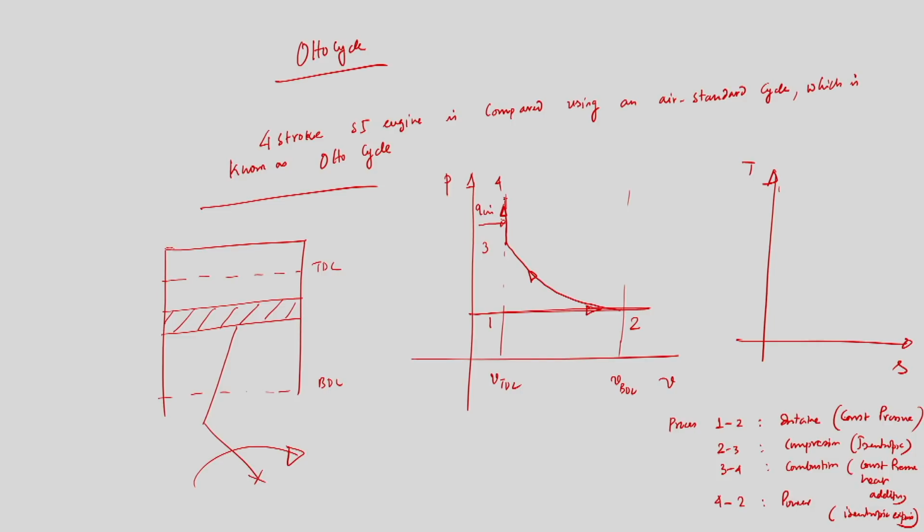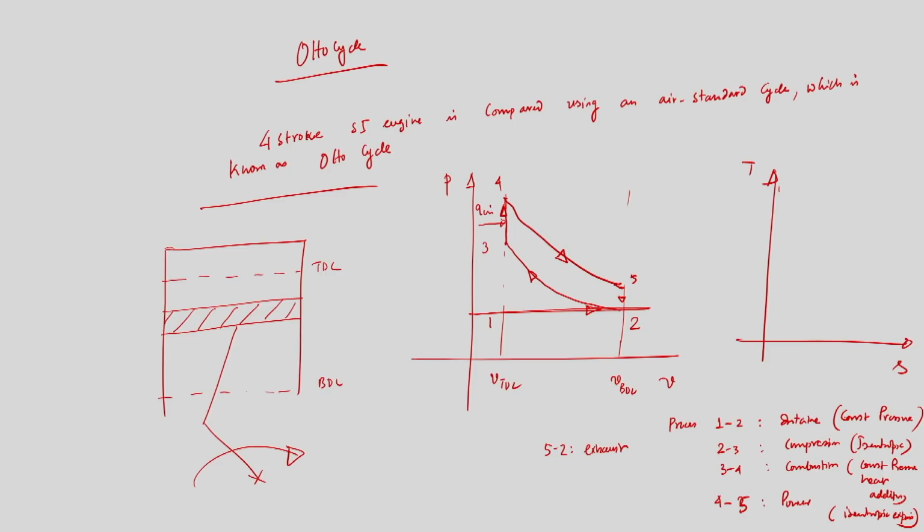So let us say 4 to 5, this is point 5, and then 5 to 2 is exhaust, where the piston is again coming from BDC to TDC.